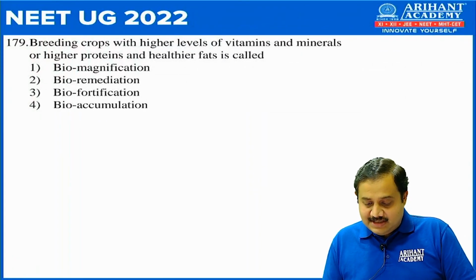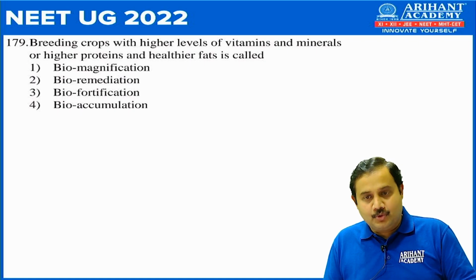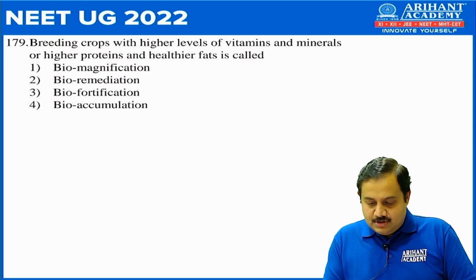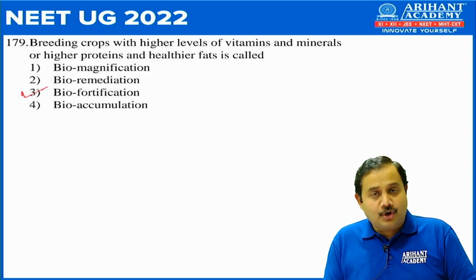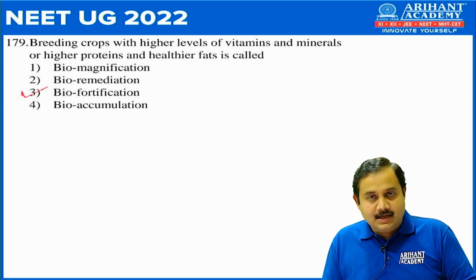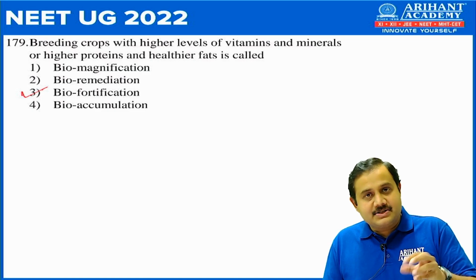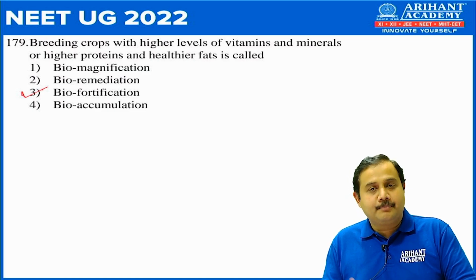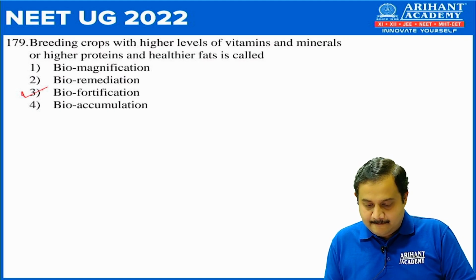Next, 179. Breeding crops with higher levels of vitamins and minerals or higher protein and healthier fats is called. So as you know, the technique is called biofortification, that is number 3, because we are adding additional nutrients in the crop to improve their nutrient content.